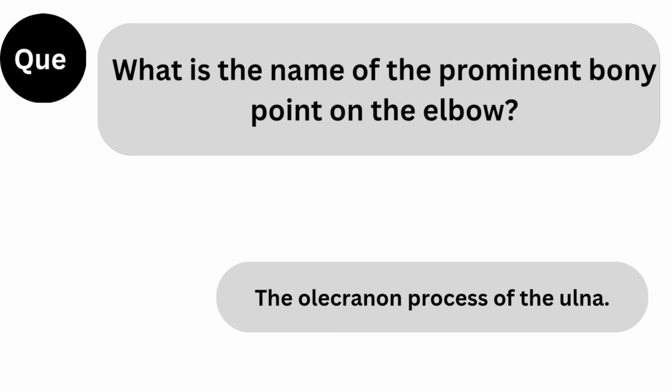Next question. What is the name of the prominent bony point on the elbow? Answer: the olecranon process of the ulna.